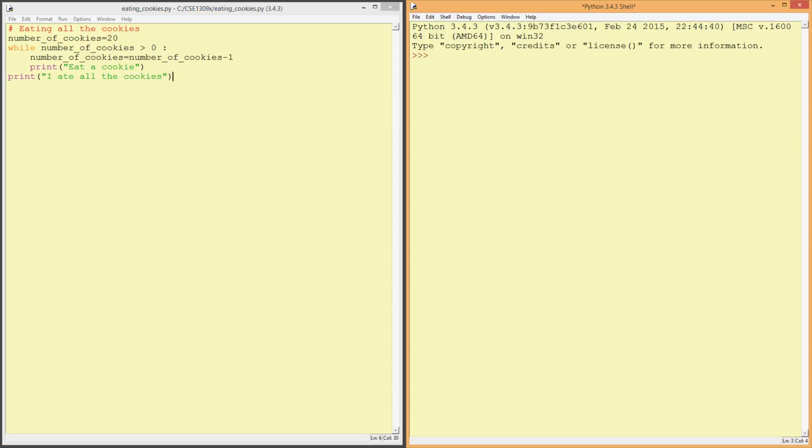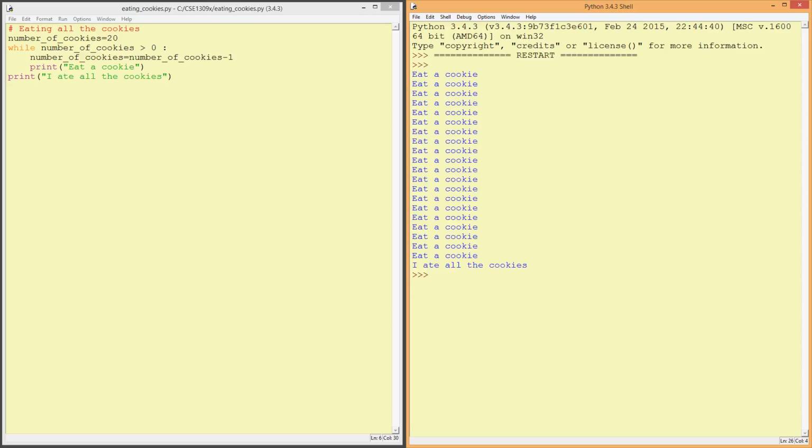Now, if I run my algorithm, you see that it runs and repeats eat a cookie 20 times, and at the end, once the cookies are gone, it says I ate all the cookies.